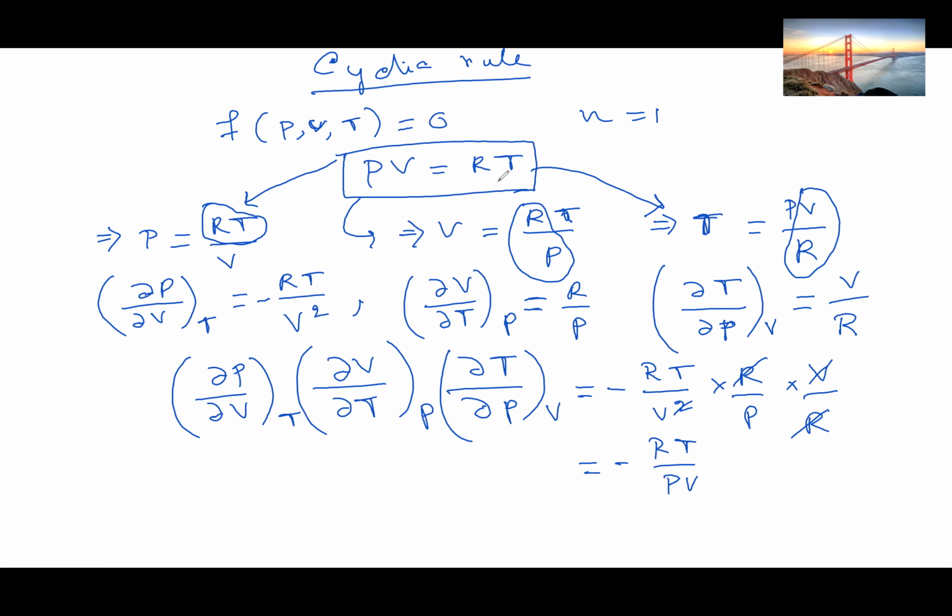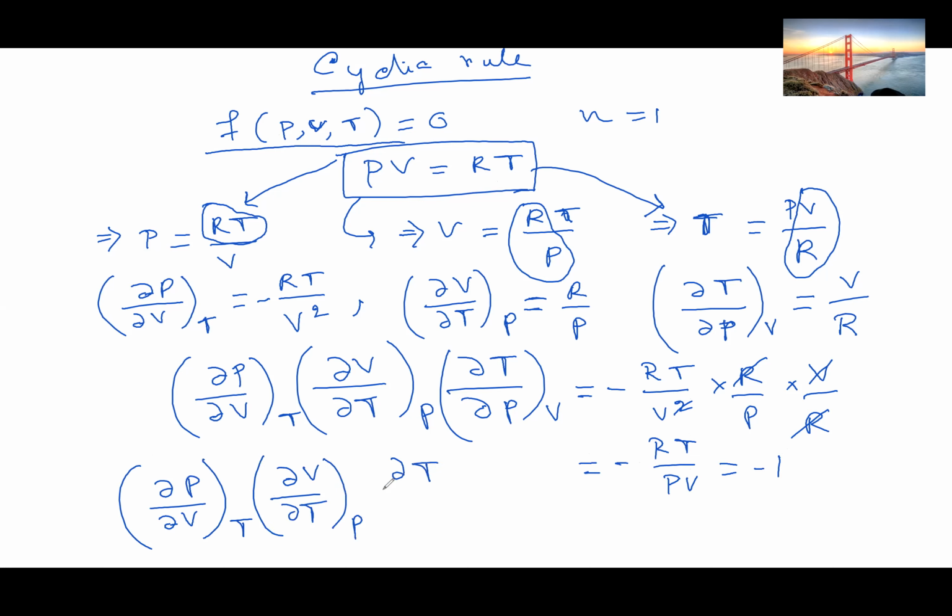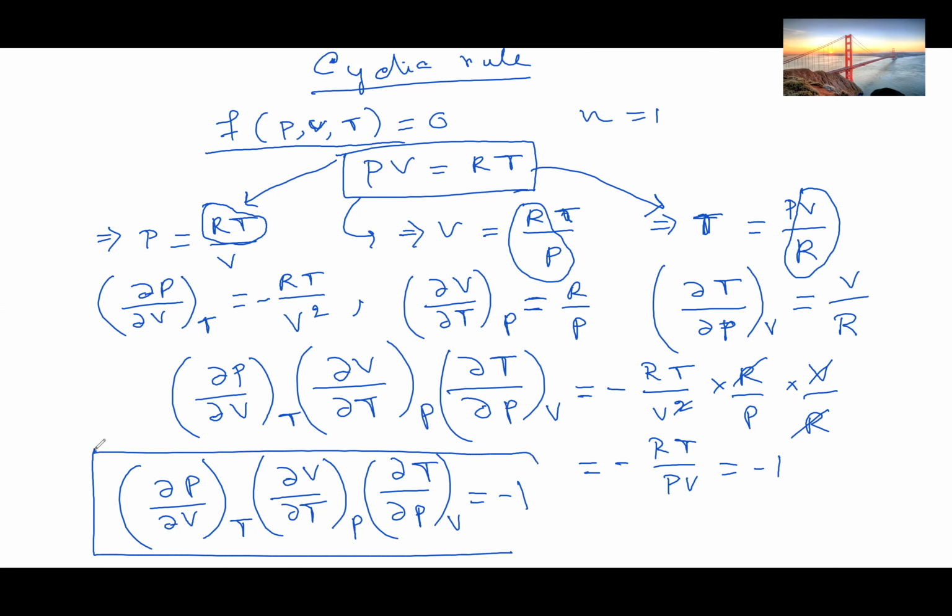We already know PV equals RT, so this equals minus 1. So whenever a function of P, V, T equals 0, del P del V at T multiplied by del V del T at P multiplied by del T del P at V equals minus 1. This is known as the cyclic rule.